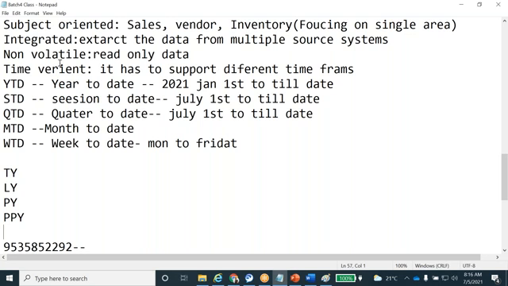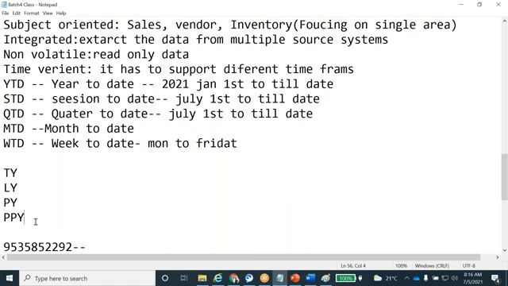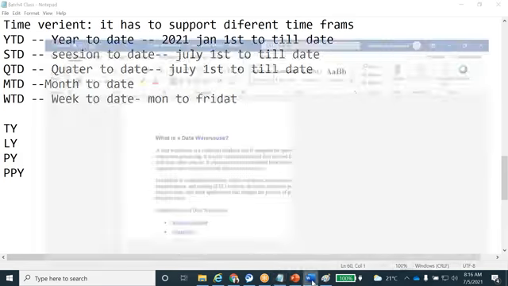That property has to be satisfied by the data warehousing project. So these are the four properties a data warehousing project has to satisfy. This is what we discussed in the last class. Okay, next we'll go for the next topic.